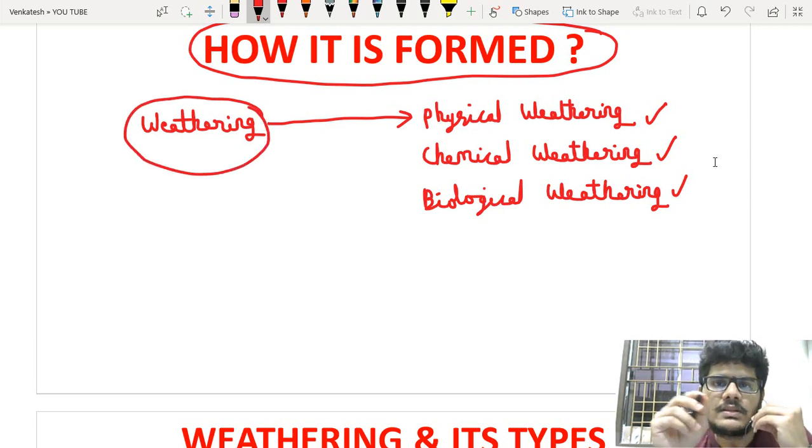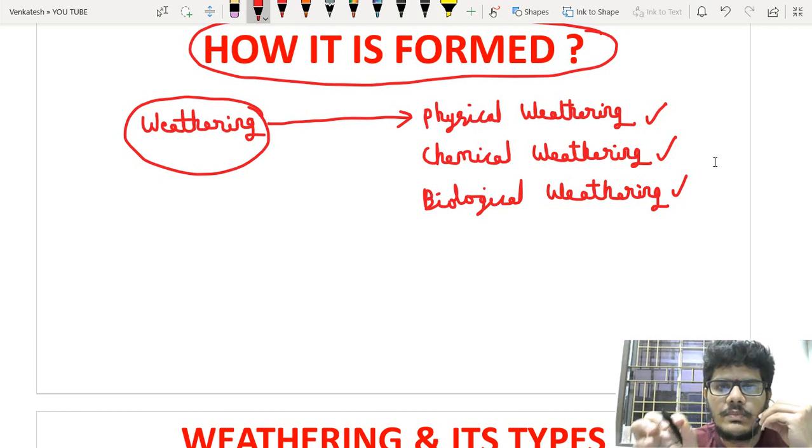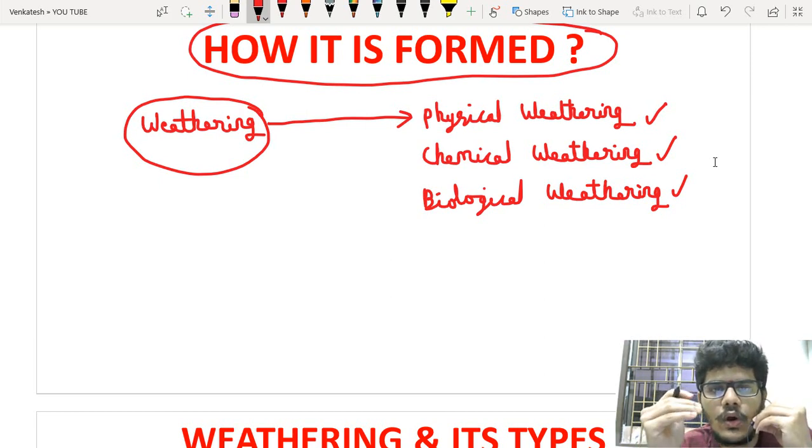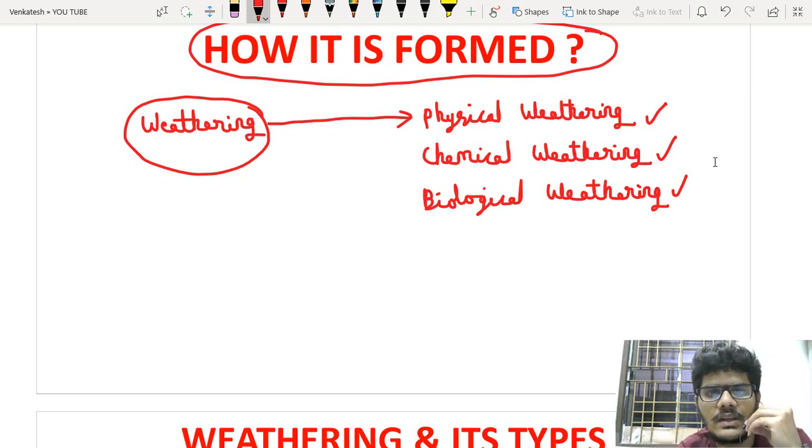We will be discussing each type of weathering: how physical weathering takes place, which type of soil can be formed by physical weathering, what is the shape of the soil formed from physical weathering, and similarly what is chemical weathering, what is biological weathering, etc.